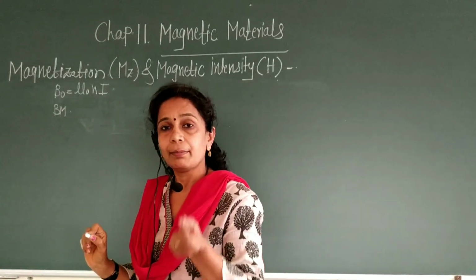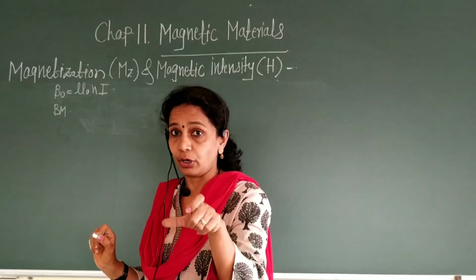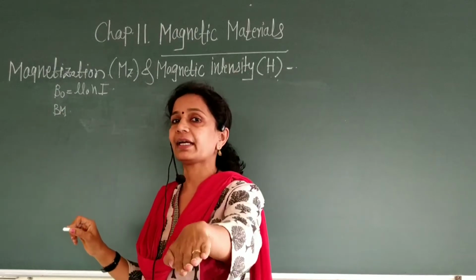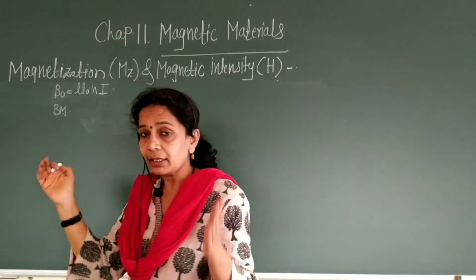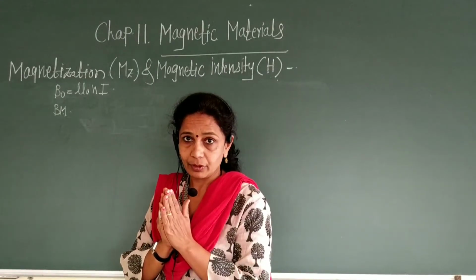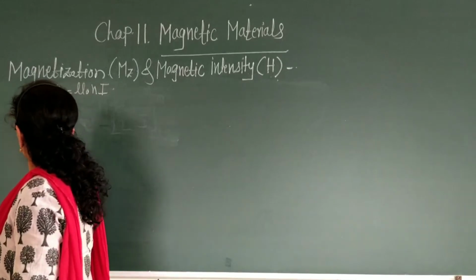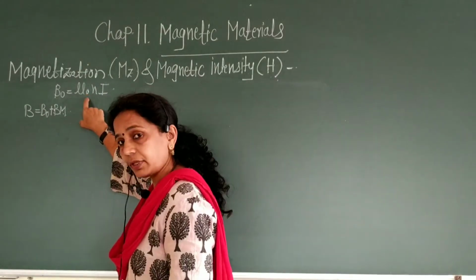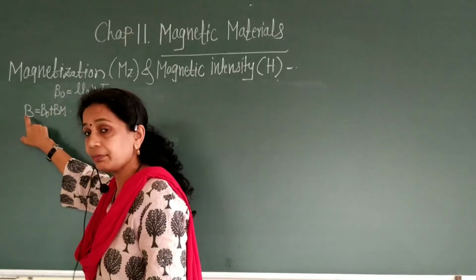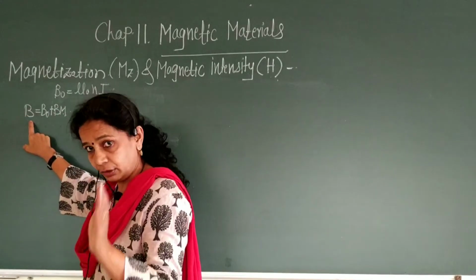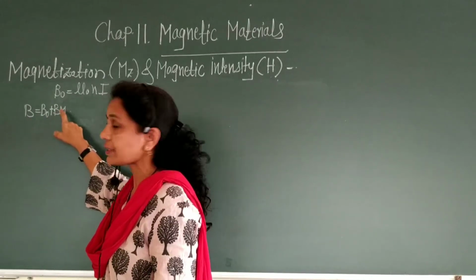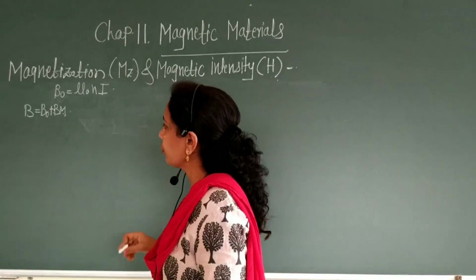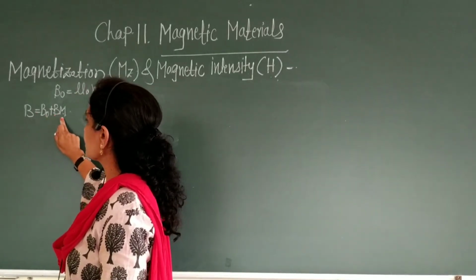Bm is the magnetic field due to the rod, that is, due to the material. The magnetic field added because of the material that we have placed is nothing but Bm. And therefore the net magnetic field inside the rod becomes B equal to B naught plus Bm. This B is the net magnetic field inside the rod, and Bm is the magnetic field due to the rod material. Therefore, B is equal to B naught plus Bm.